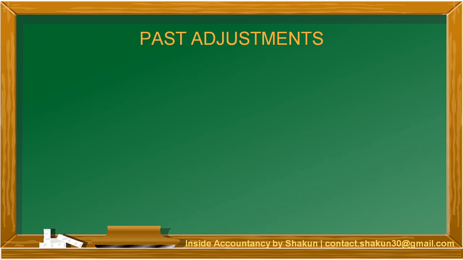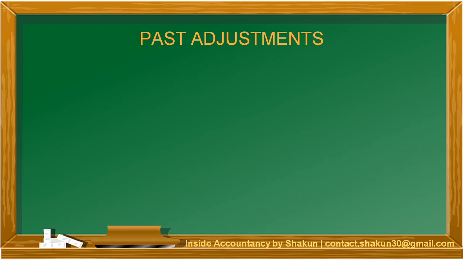Past adjustments, as I've already explained, are the adjustments of those errors and omissions that we have made in the past. So, if in the past, while preparing the books of accounts, certain items of appropriations were omitted to be recorded, or certain items were recorded at a wrong amount or at a wrong rate,